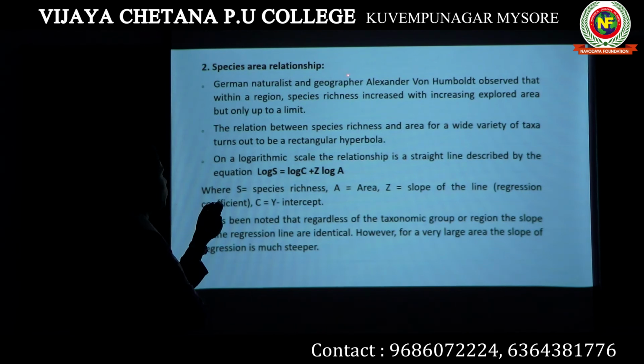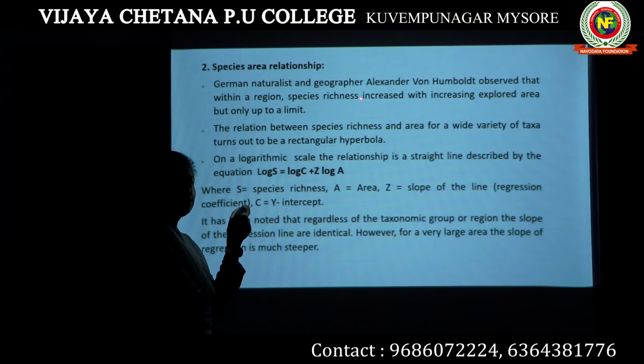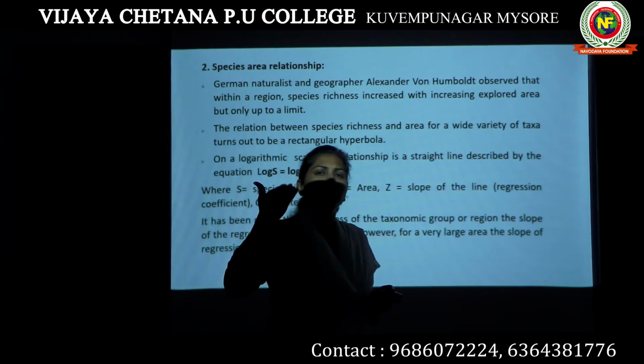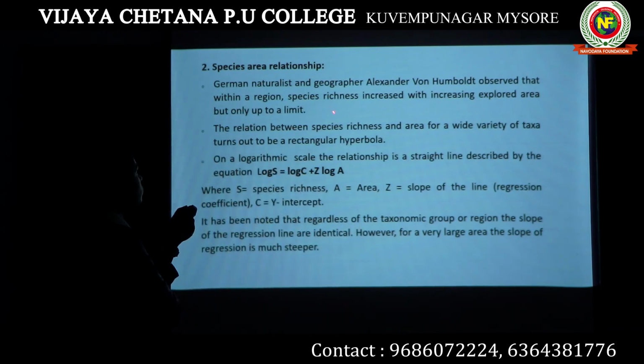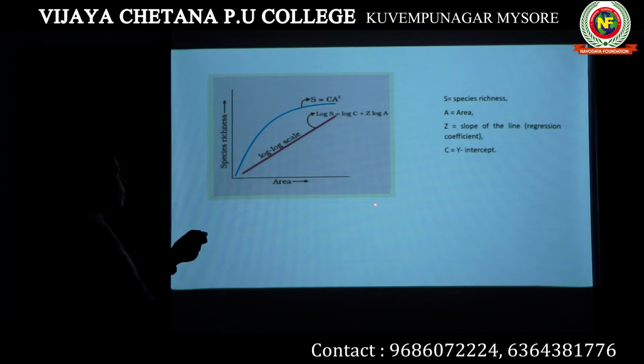German naturalist and geographer Alexander von Humboldt observed that within a region, species richness increased with increased explored area, but only up to a limit. There is a limit for the increase in species diversity. The relationship between species richness and area for a wide variety of taxa turns out to be a rectangular hyperbola. We are drawing a graph for this species area relationship.